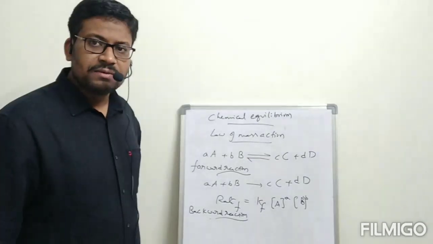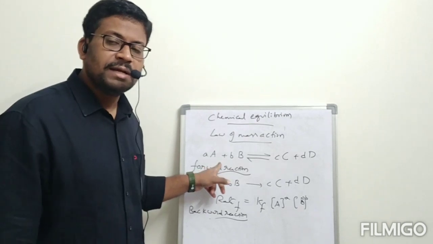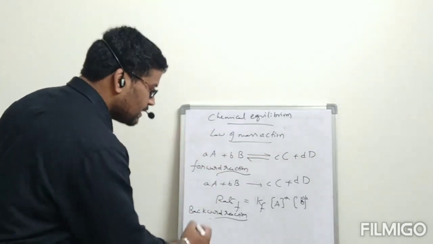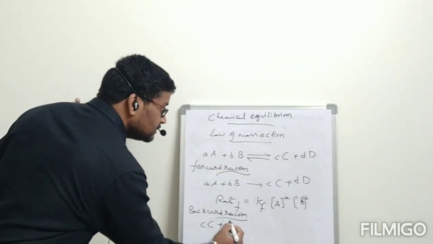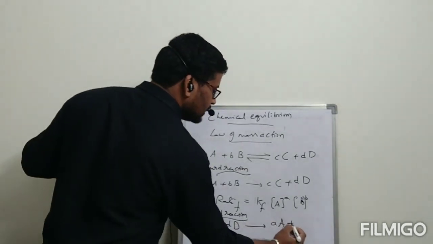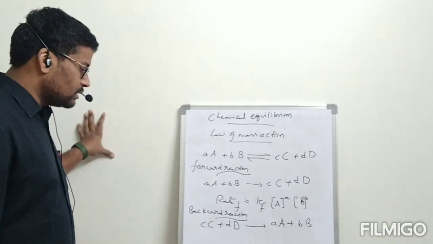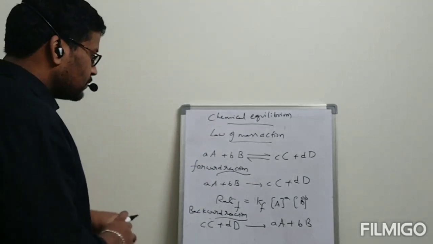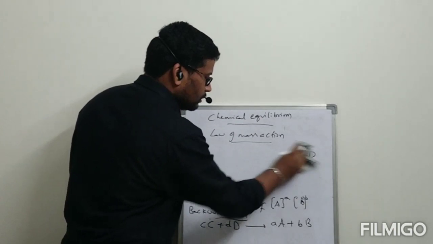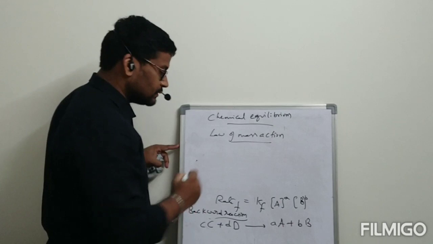In this reaction, what is the backward reaction? Products convert to reactants. In that condition, products are behaving like reactants and reactants are behaving like products. Then the backward reaction is small c capital C plus small d capital D gives rise to small a capital A plus small b capital B. Now apply law of mass action for backward reaction also.